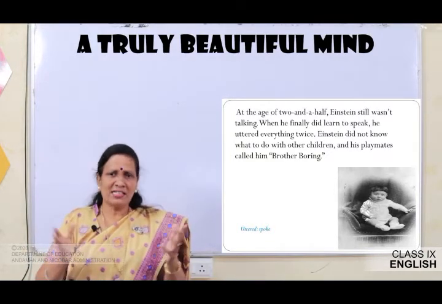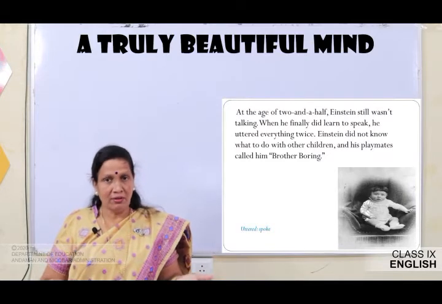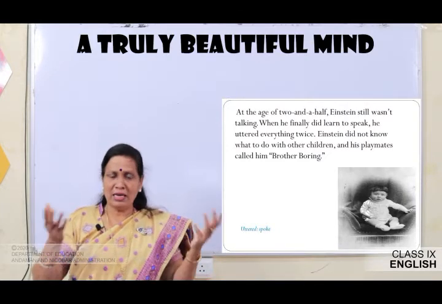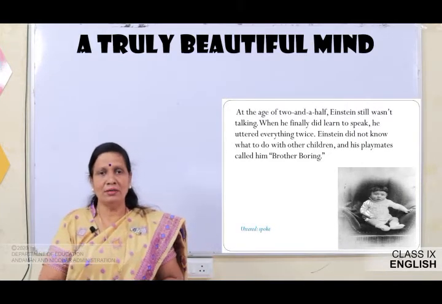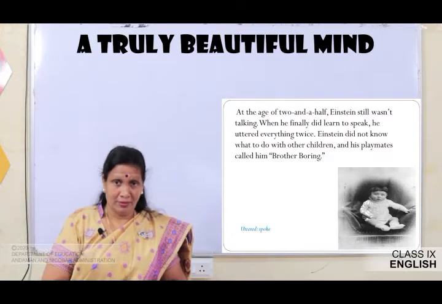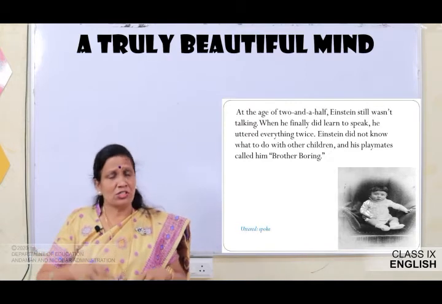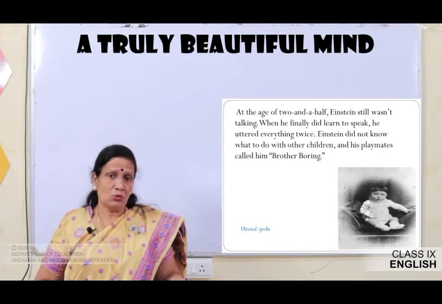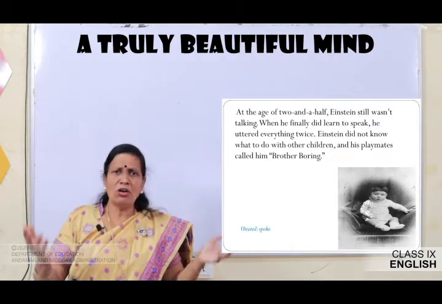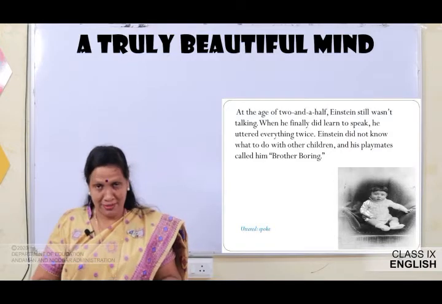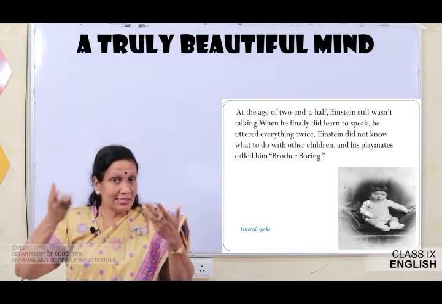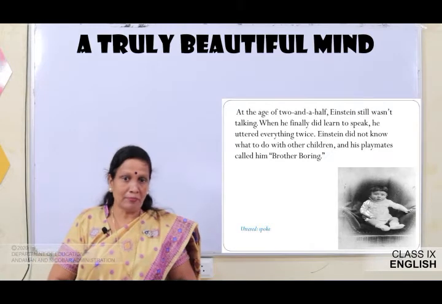Okay. So, Einstein did not know what to do with other children, because his playmates called him brother boring, because he repeated everything twice, he was not normal like them, he was different. So, they all called him brother boring. So, this is how his playmates behaved with him.